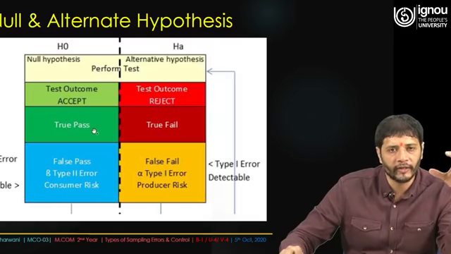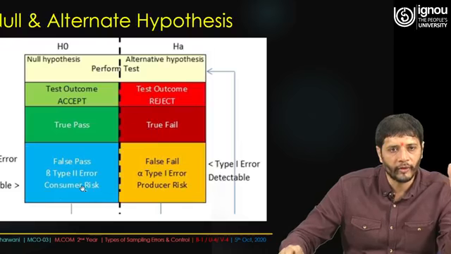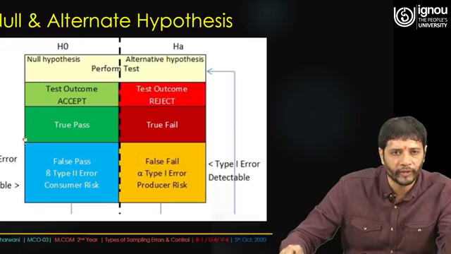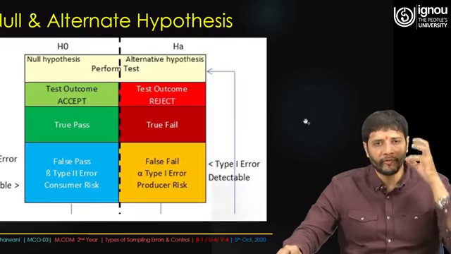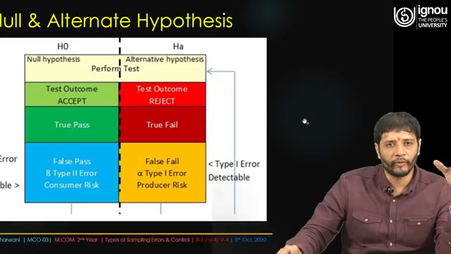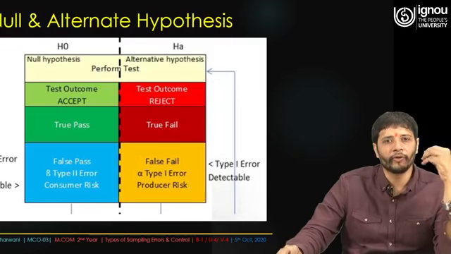Now this is the true pass, and this is called true fail. We have already talked about type 2 error, consumer risk, and producer risk. If you see, type 2 error is not detectable, whereas type 1 error is detectable. So this is the model, and once we are in the process of testing the hypothesis, I think we will have more elaborate sessions on how we are going to test the hypothesis.